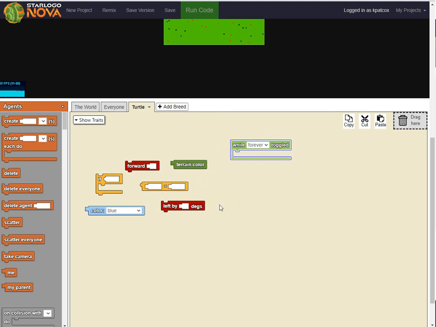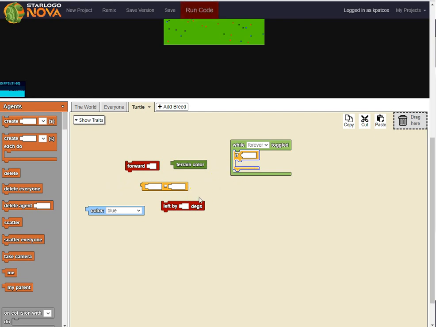So I am not going to give you all of the answers here. I'm going to give you some of the answers and you have to figure out the rest. That's important. So here we go. Our first thing that we're going to do is while forever is toggled and they already give you this block, we are going to grab this if statement. Okay? So if something happens.